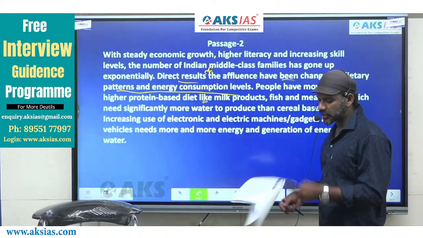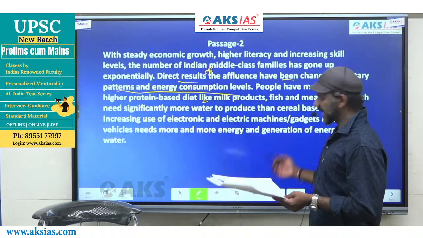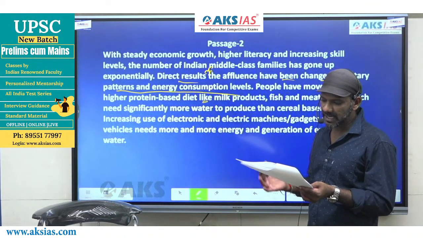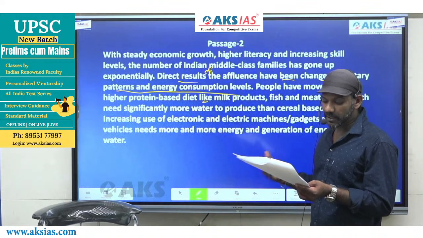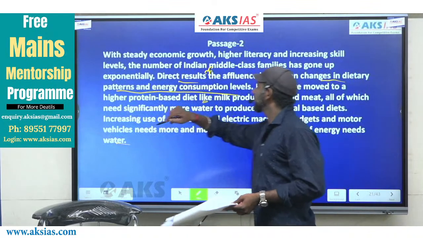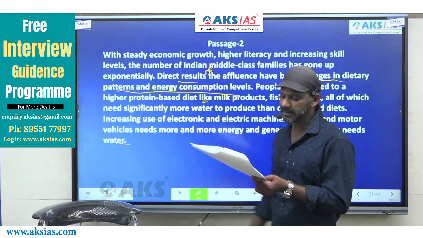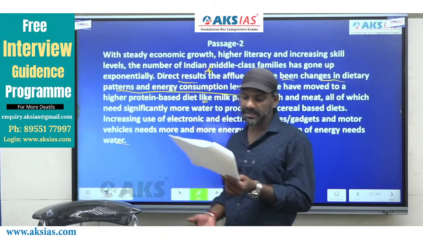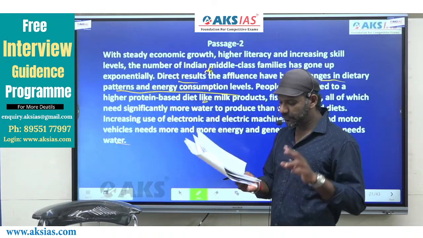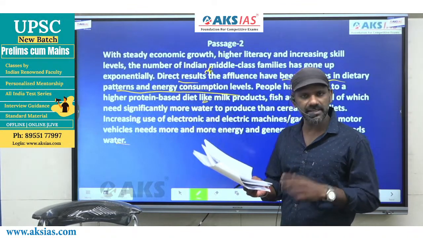Increasing use of electronic and electric machines or gadgets and motor vehicles needs more and more energy, and generation of energy needs water, right? So with steady economic growth, higher literacy and increasing skill levels, the number of Indian middle-class families has gone up exponentially. We have noticed two changes here. One is the changes in dietary patterns.